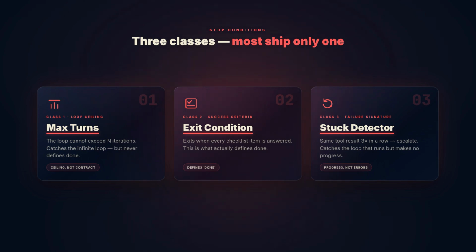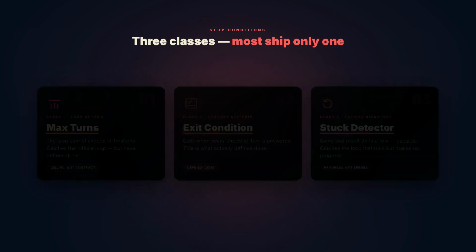The third is the failure signature, the stuck detector. If the same tool result appears 3 times consecutively, escalate. This catches a specific runaway. The agent is looping successfully. It is not erroring. It is not hitting max turns, but it is not making progress. It found one piece of evidence and it keeps retrieving the same piece. The failure signature breaks the loop and surfaces the problem to the coordinator.